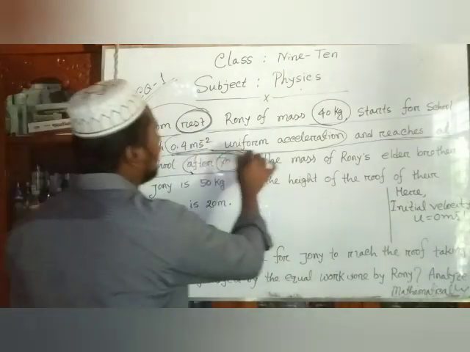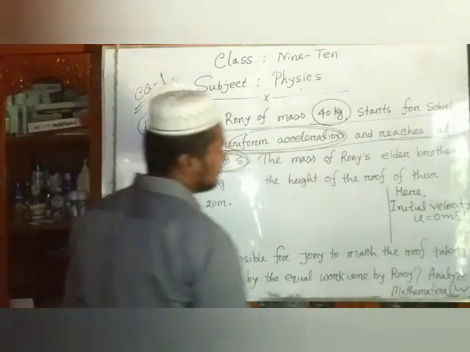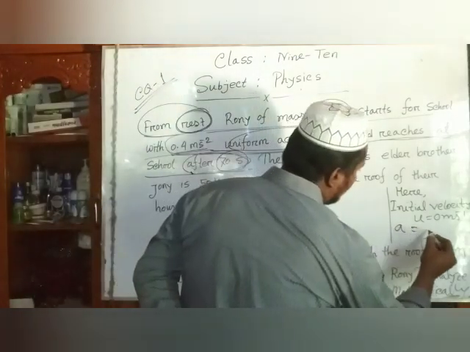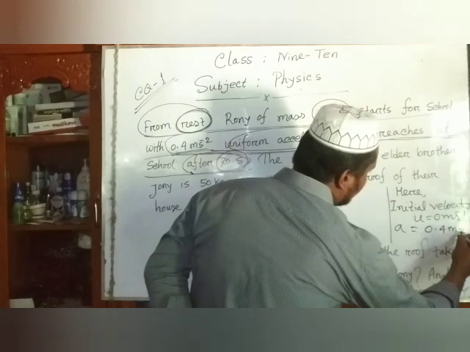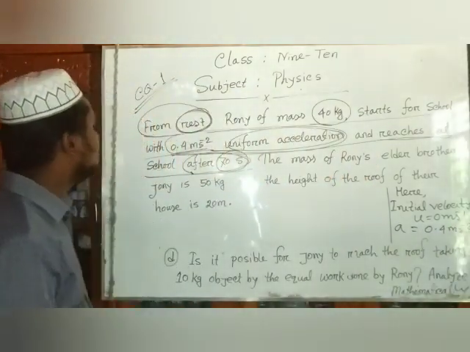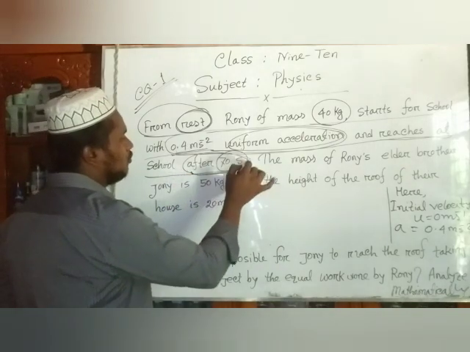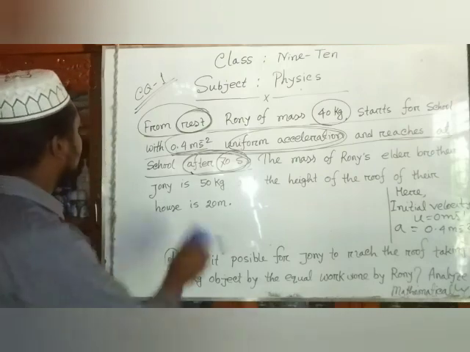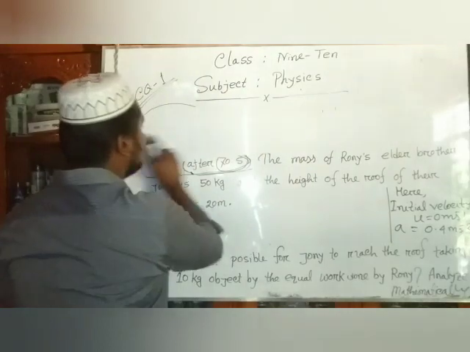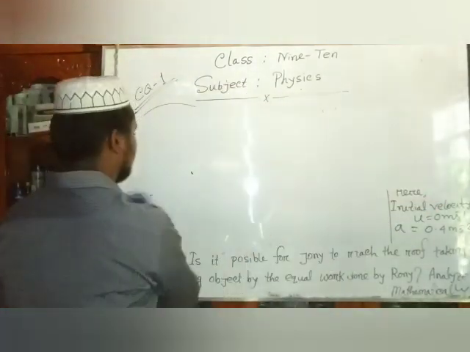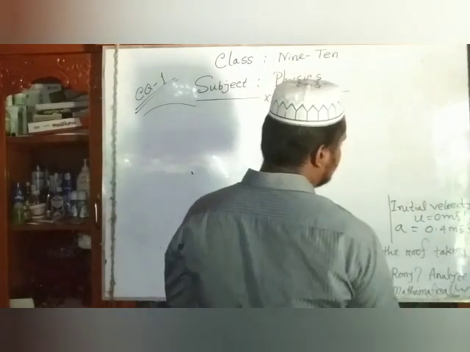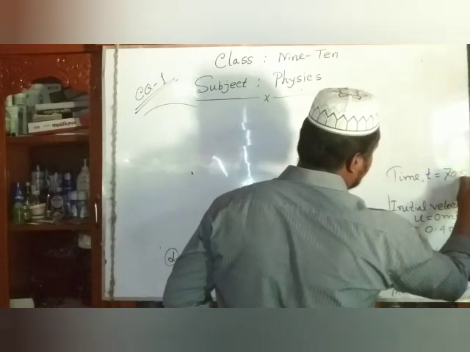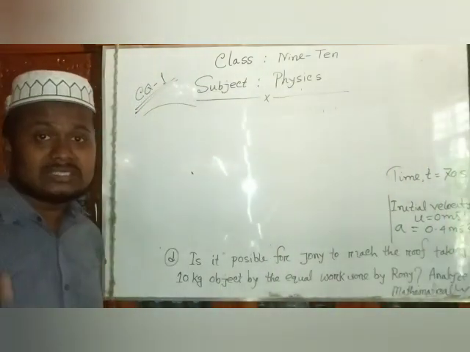The uniform acceleration a equal 0.4 meter per second square, and the time to reach the school is 70 seconds. That means time t equal 70 seconds.